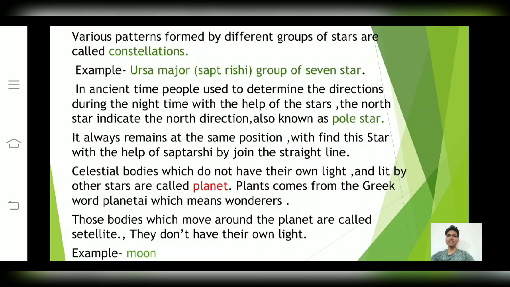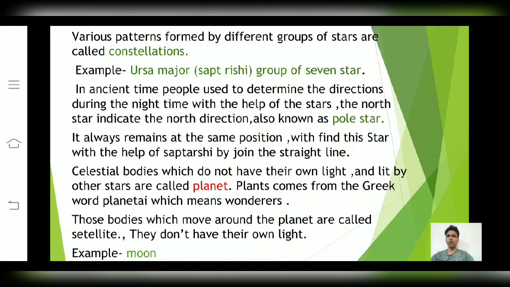Friends, various patterns in the sky formed by different groups of stars are called constellations. For example, Ursa Major, that is Saptarishi, means a group of 7 stars. Friends, in ancient times, people used to determine the direction during the night with the help of these stars.